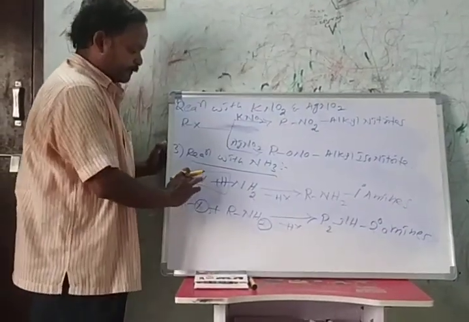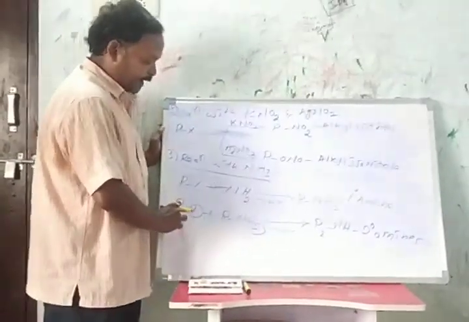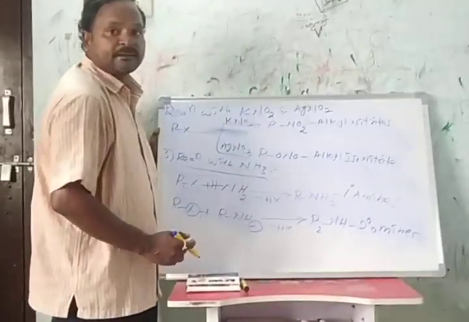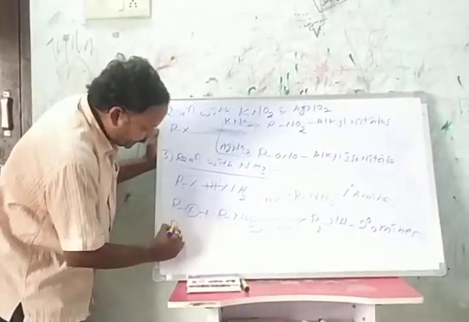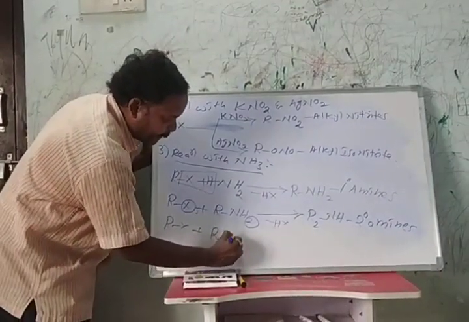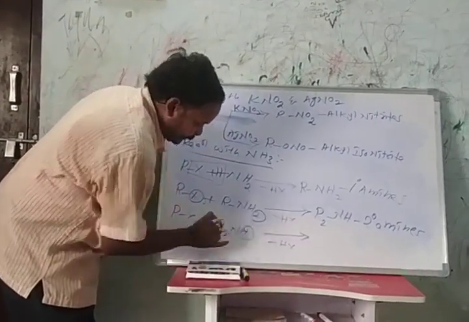So alkyl halide with ammonia forms primary amines, with primary amine forms secondary amines, and with secondary amine forms tertiary amines.